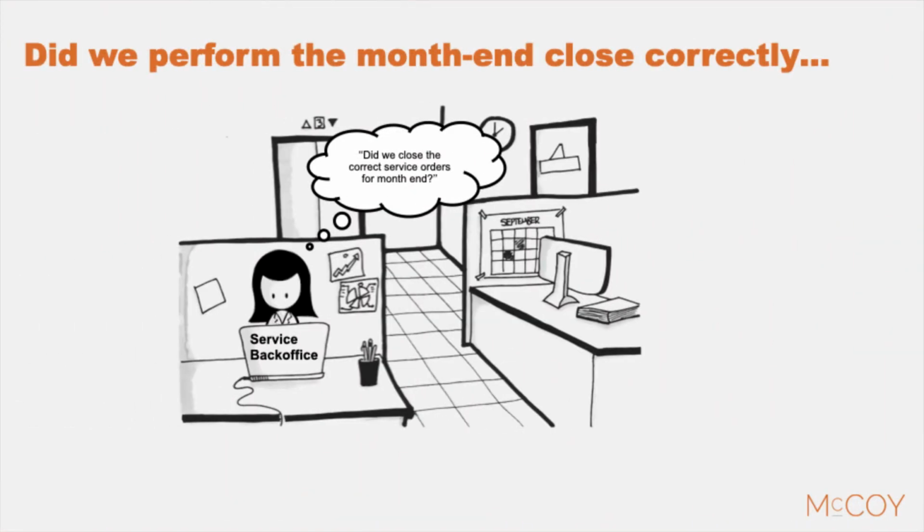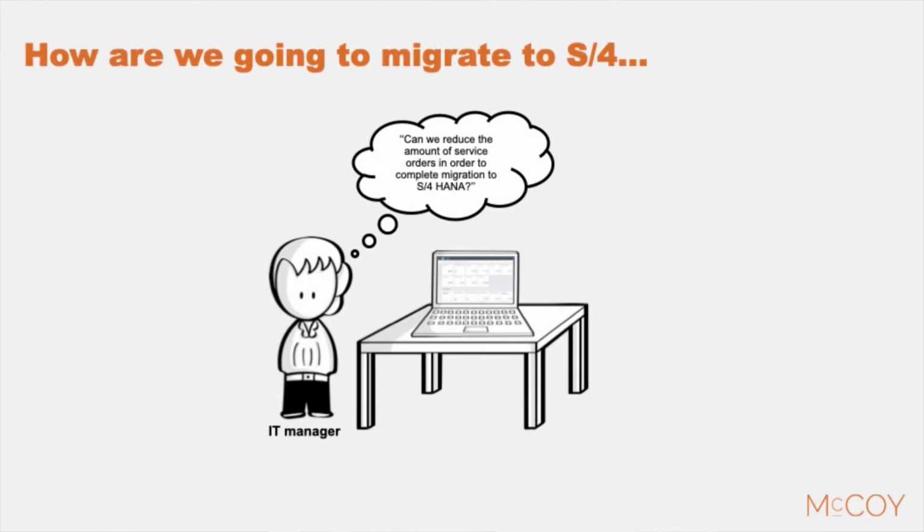The next stakeholder is the service back office. This department gets all kinds of questions on service orders. The service back office wants to have service orders in the correct status for month-end closure. And finally, we have the IT manager. The person wants to reduce the amount of service orders to avoid a complex migration to S/4HANA. These are some examples of challenges where companies struggle with.